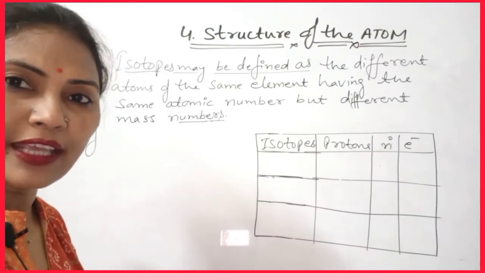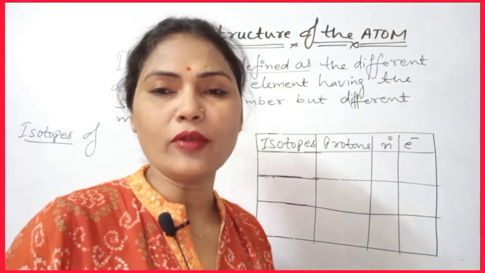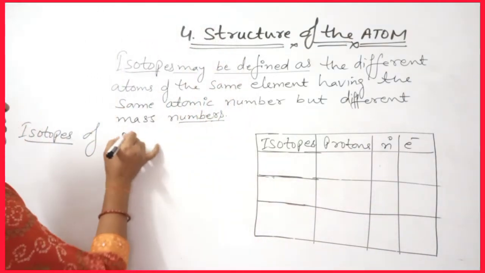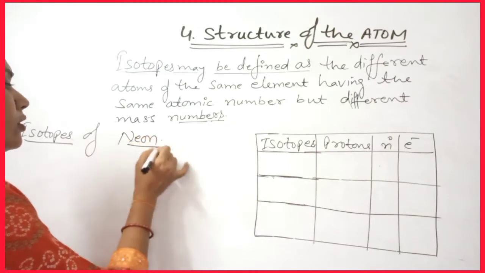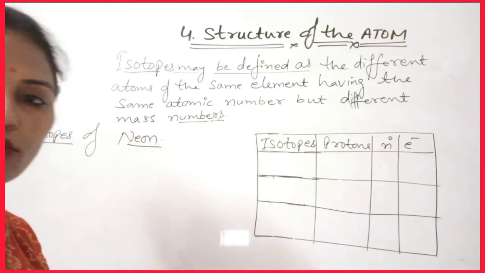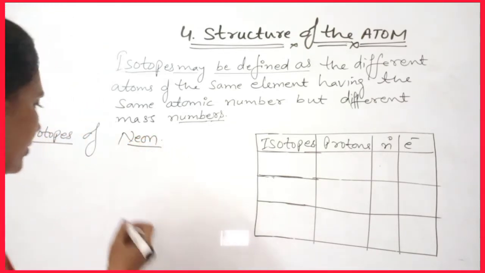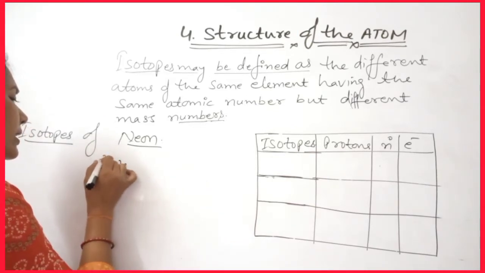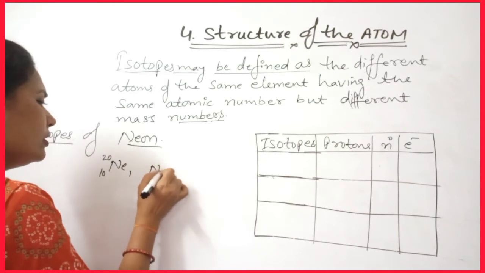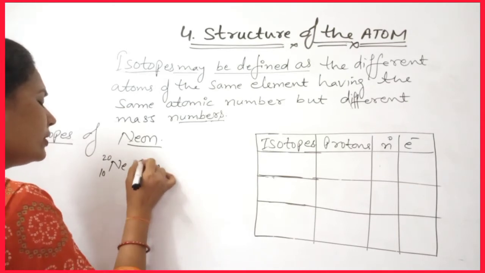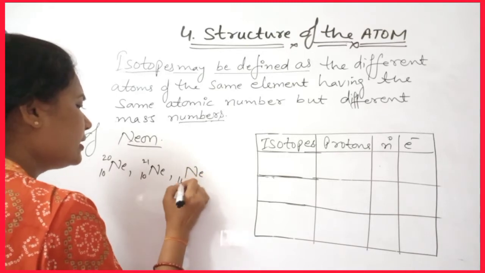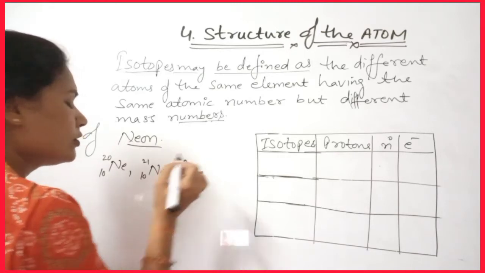Now I will take the last isotope, neon. Neon also contains 3 isotopes. So write these 3 isotopes: neon 10, 20; neon 10, 21; and neon 10, 22.